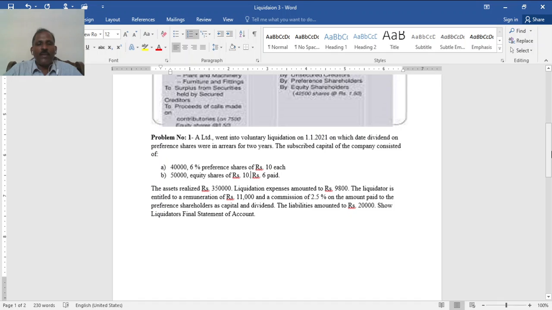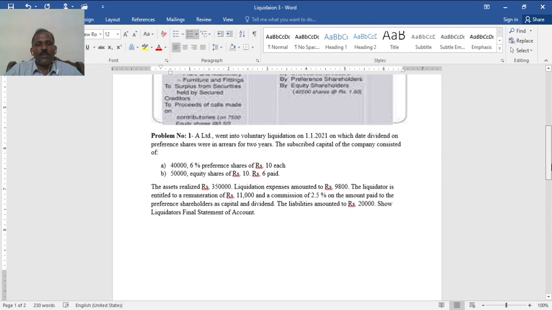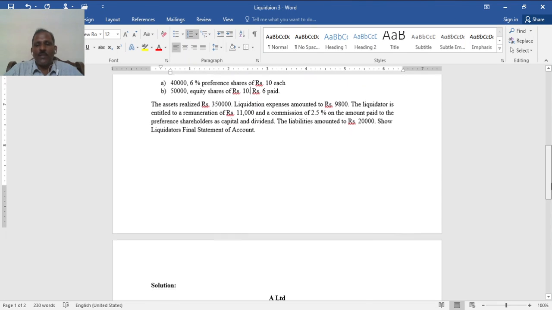The liquidator is entitled to a remuneration of rupees 11,000, and a commission of 2.5% on the amount paid to the preference shareholders as capital and dividend. The liabilities amount to rupees 20,000, that is unsecured creditors. Show the liquidator's final statement of account.